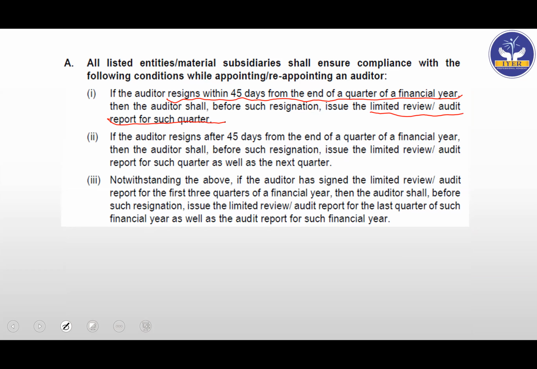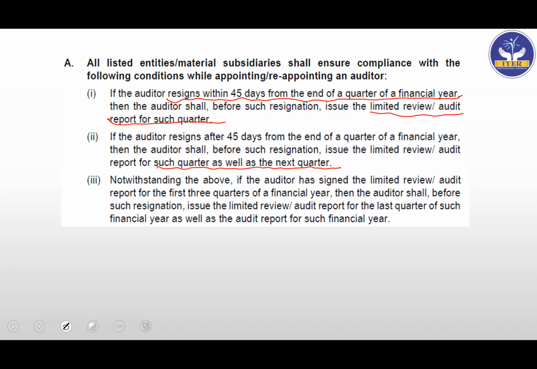If the auditor resigns after 45 days from the end of a quarter of a financial year, then the auditor shall, before such resignation, issue the limited review or the audit report for such quarter as well as the next quarter. So the quarter that is already gone and the quarter which is going on currently. They have to give the report for both the quarters.